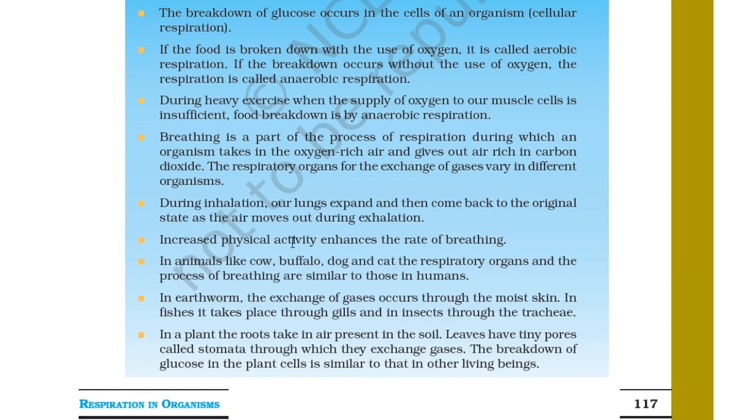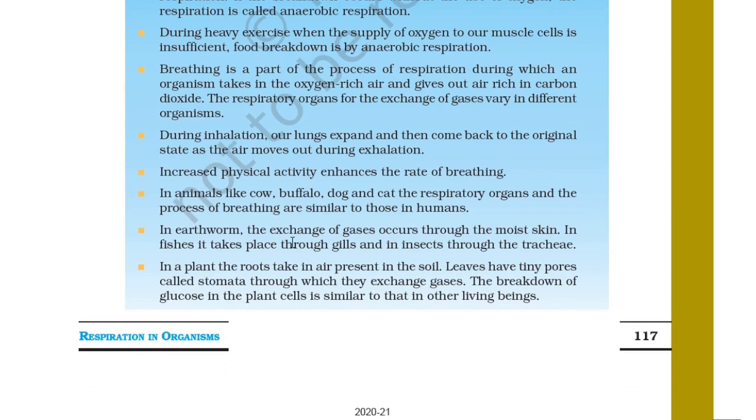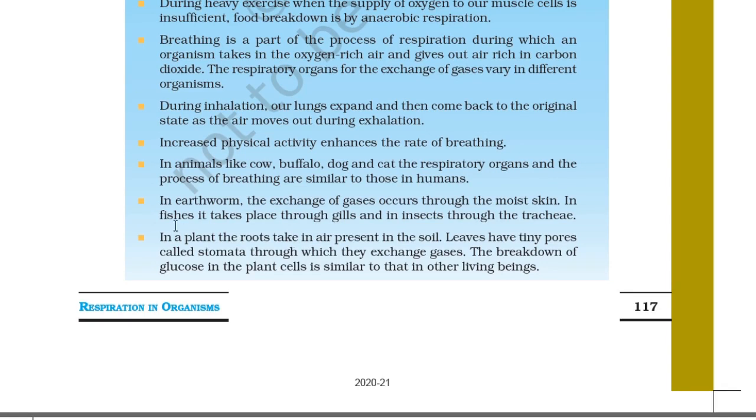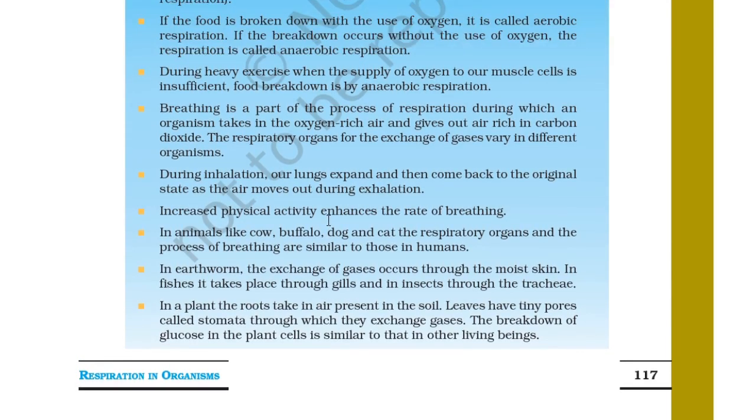In animals like cows, buffaloes, dogs and cats, the respiratory organs and the process of breathing are similar to those of humans. In earthworms, the exchange of gases occurs through the moist skin. In fishes, it takes place through gills, and in insects through the tracheae. In a plant, the roots take in air present in the soil. Leaves have tiny pores called stomata through which they exchange gases. The breakdown of glucose in the plant cells is similar to that of other living beings.